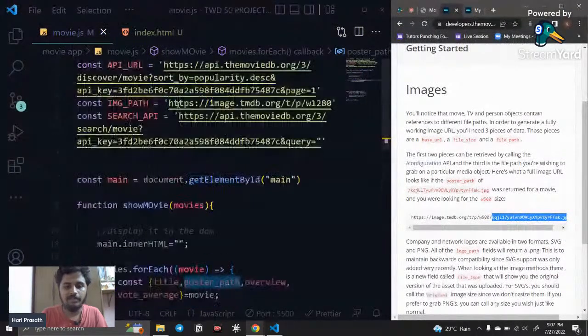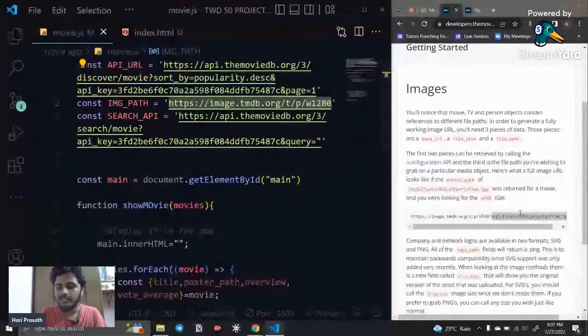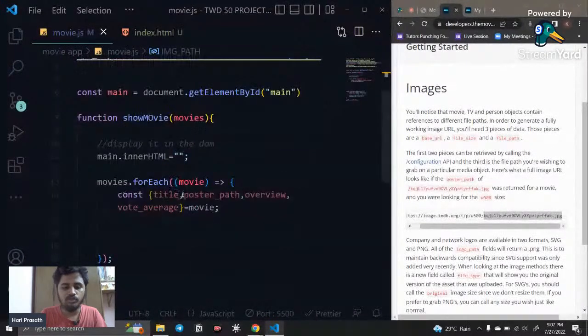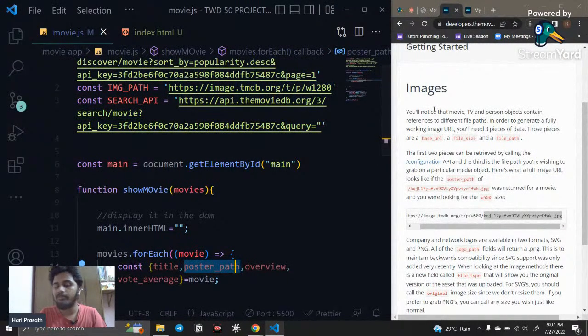You can see http.image.origin, and here I say w1280. This is going to be the width of the element. If you want 500 you can put 500, if you want 600 you can put 600. I'm going to put 1300. After this, for this particular element we are fetching poster.path, right? Poster.path is going to be added. If you add that, then the image will be displayed here.